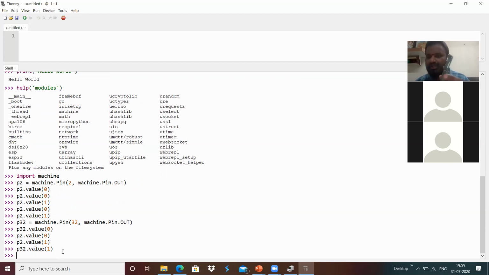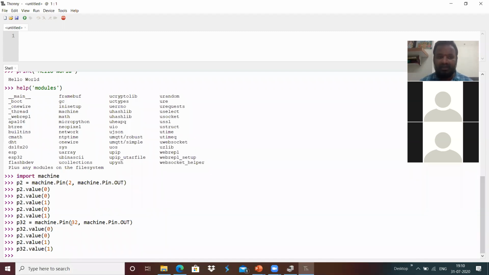Yeah. These are the APIs. We have a module called machine, which contains different kinds of interfaces to access the GPIOs. It has Pin, which is a class it contains, and to access interfaces, the I2C and SPI interfaces are available.